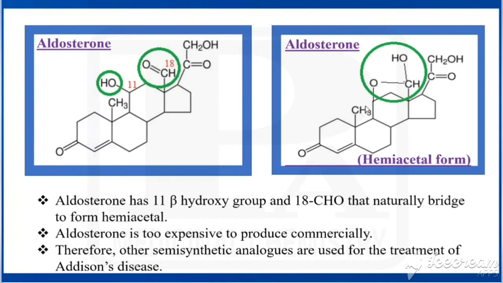It also has one more structure, this one. Here the 11th hydroxy and the 18th aldehyde, these two groups bridge to form this acetal form, that is hemiacetal. So this is also a structure for aldosterone, the hemiacetal form. So we can have two structures for aldosterone. This is the beta hydroxy group, so the 11 beta hydroxy group and the 18th aldehyde naturally bridge to form a hemiacetal. This is too expensive to produce naturally. Therefore, other semi-synthetic analogues are used for the treatment of Addison's disease.